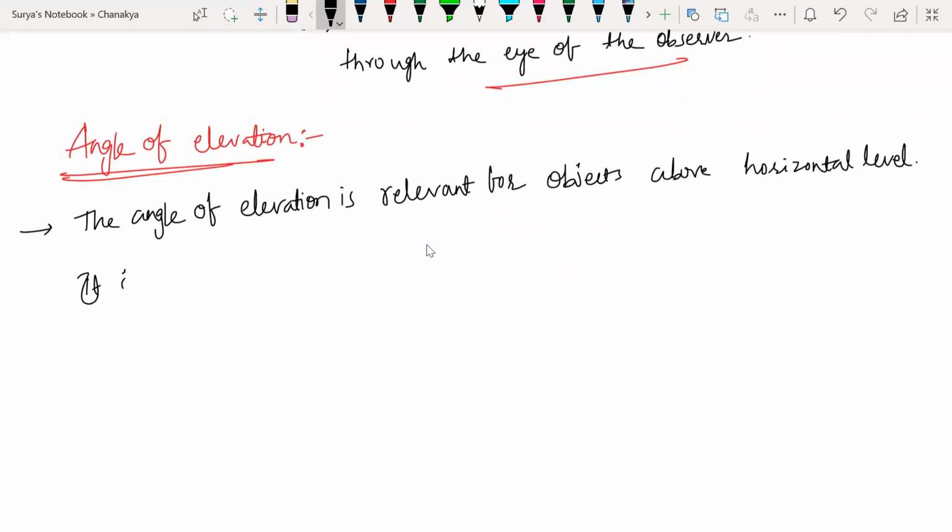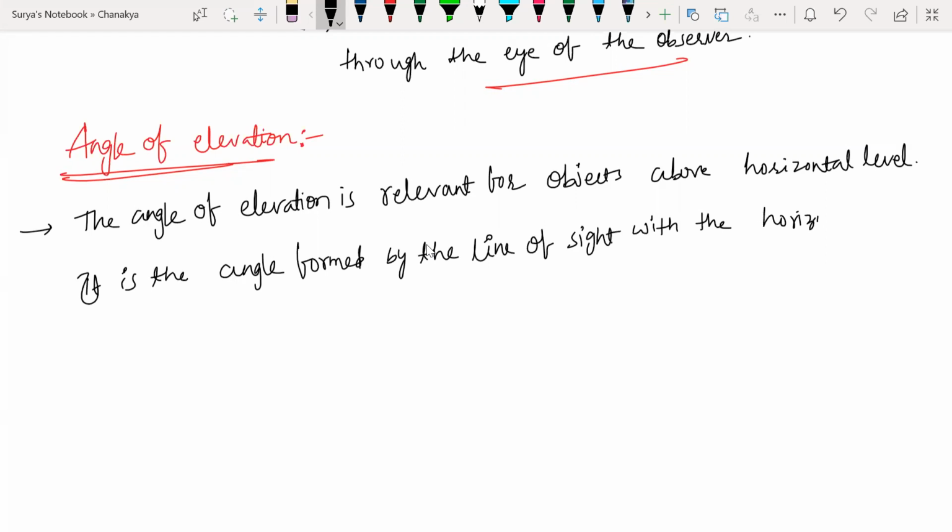So basically, angle of elevation is the angle formed by the line of sight with the horizontal level. Look, the diagram is the same. So here the observer is standing here, and this is the top of the tower, you can take any. This is the angle of elevation. This is my angle of elevation, all right.